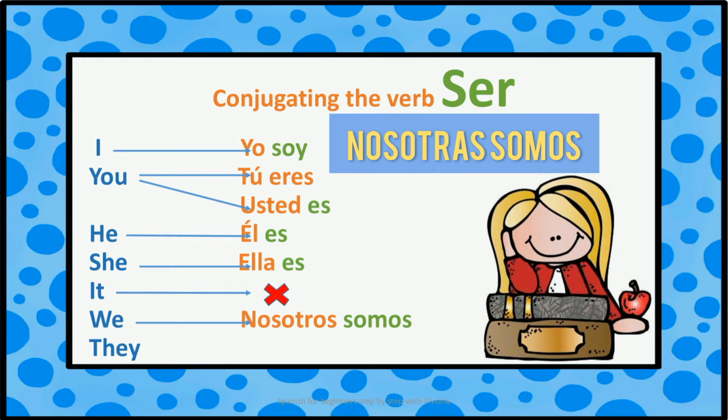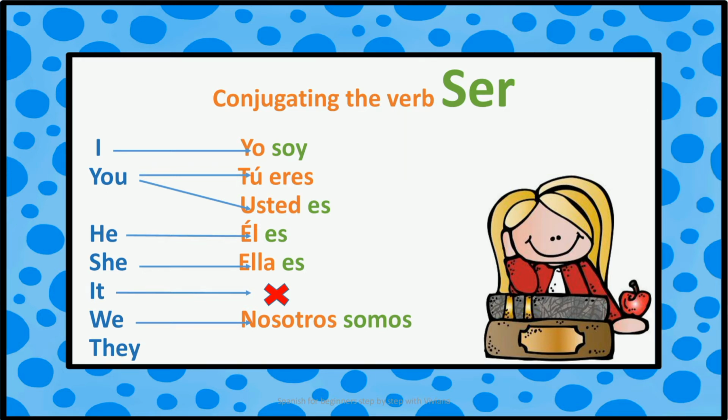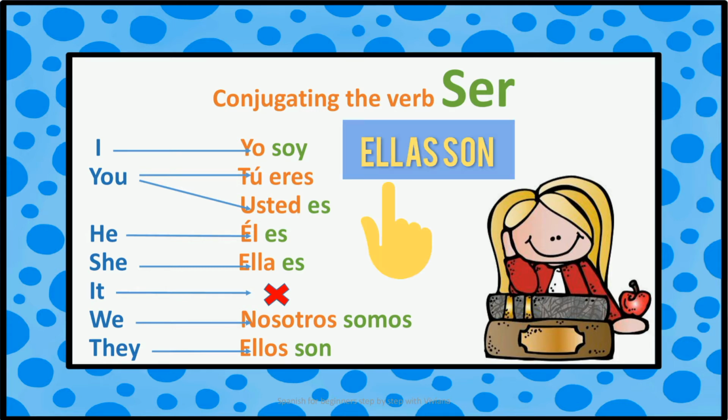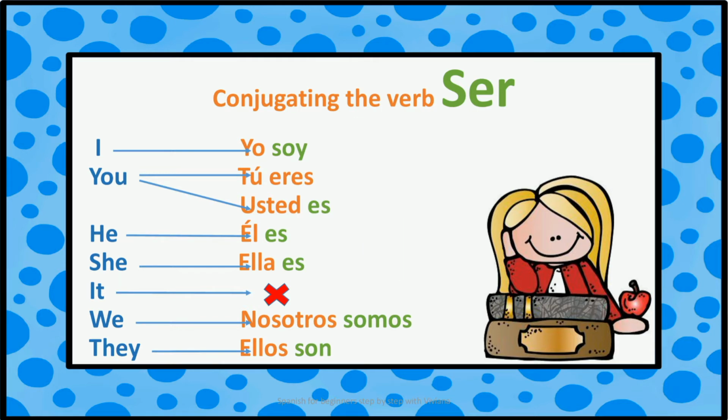Nosotras somos. For the pronoun they, we also need to think about the gender because if we are talking about a group made up of men or men and women, we need to use ellos. Ellos son. But if you are talking about a group made up only of women, you need to use ellas. Ellas son. The only pronouns that have an equal conjugation form are you, formal form, usted es, he, él es, and she, ella es.